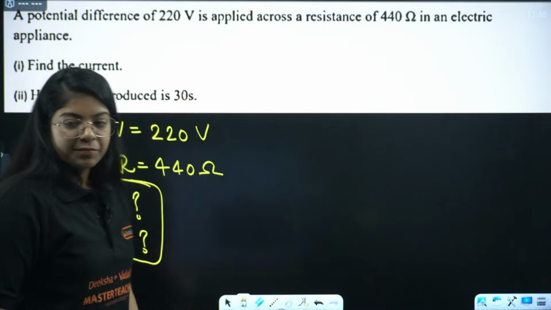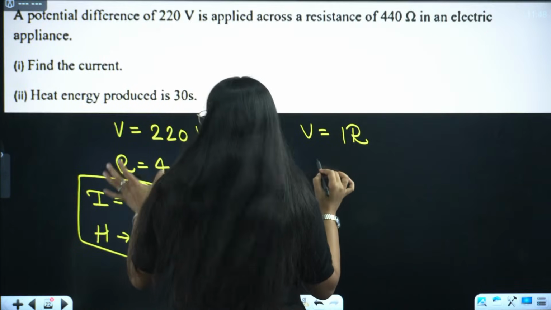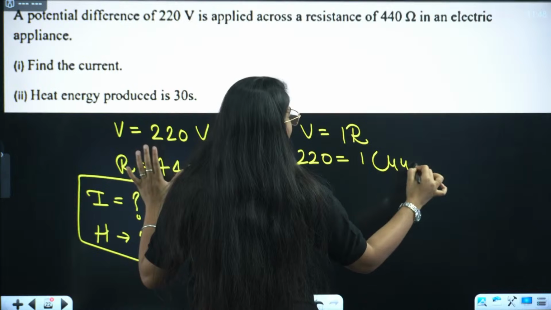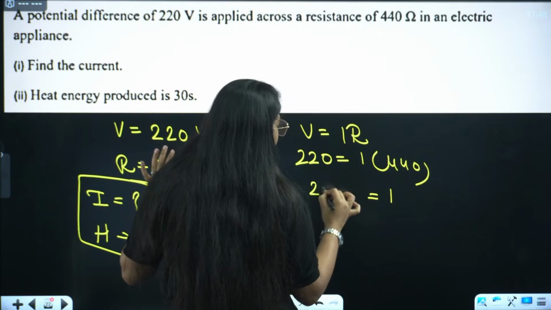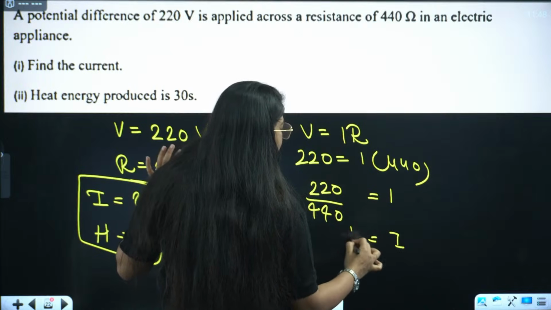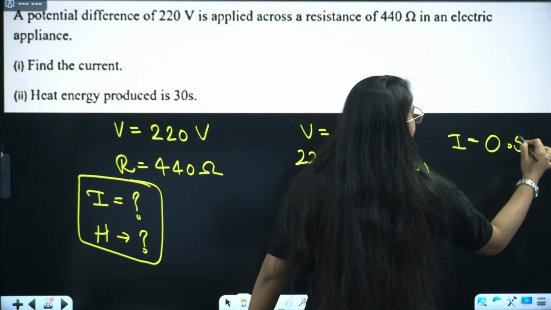Okay, great. Simply use V equals IR. V is 220, and we have to find I. R is 440. I will be 220 divided by 440. So I is 1 by 2 ampere, that is 0.5 ampere.